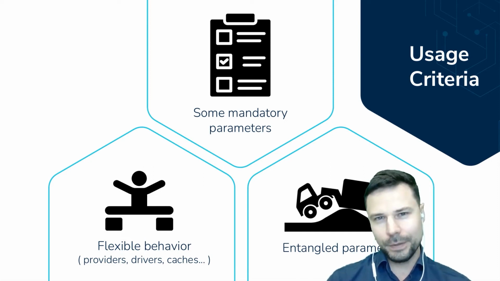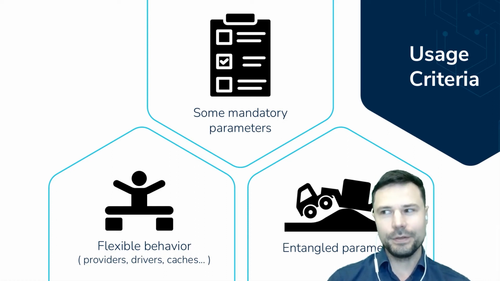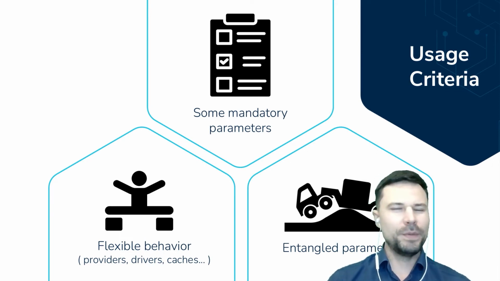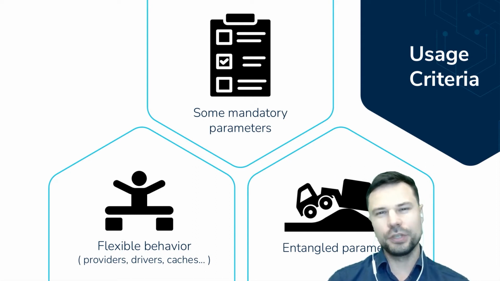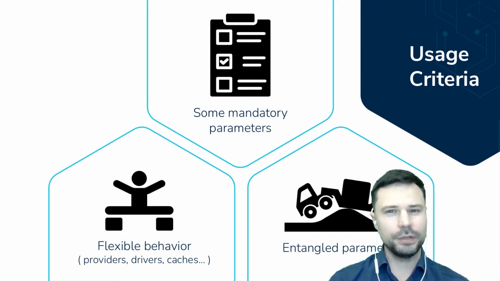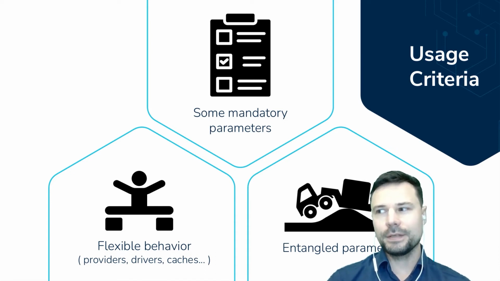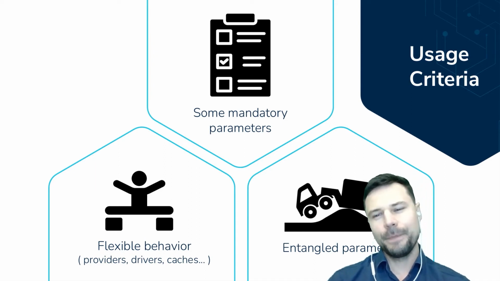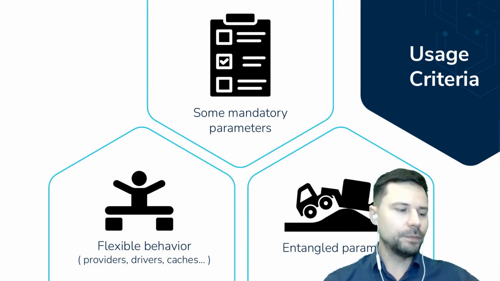Second, if you have some mandatory parameters but not others, or if you have a situation where the list of mandatory parameters can change circumstantially, right? So that's fairly sophisticated. And also, if they were all mandatory, you would probably be better off with something more straightforward, like a dictionary keyword initialization strategy, because that will be clearer, right? But if that's not so easy, right, that some are mandatory, others are not, the options pattern is probably a better bet. And finally, if you have entangled parameters.